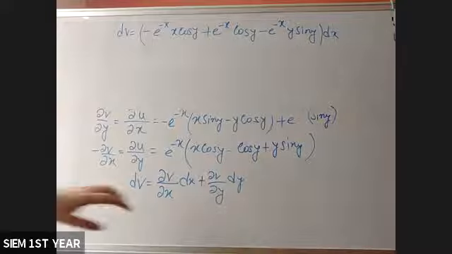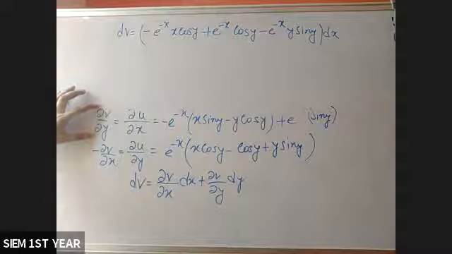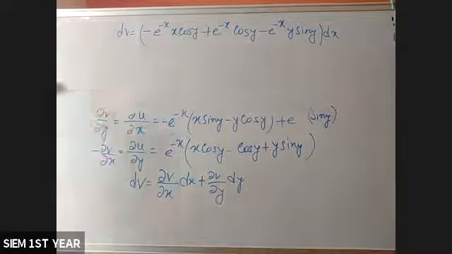Now we have to put the value of del V del y. So del V del y is this total value.